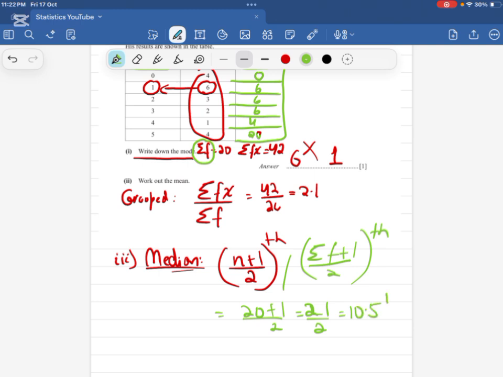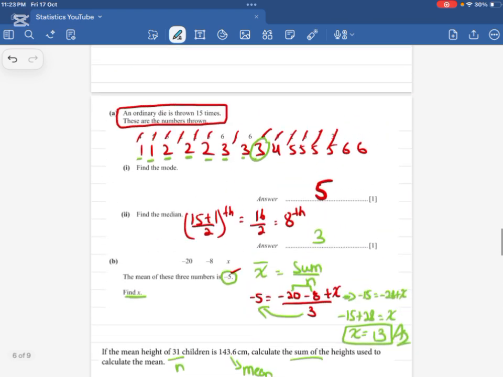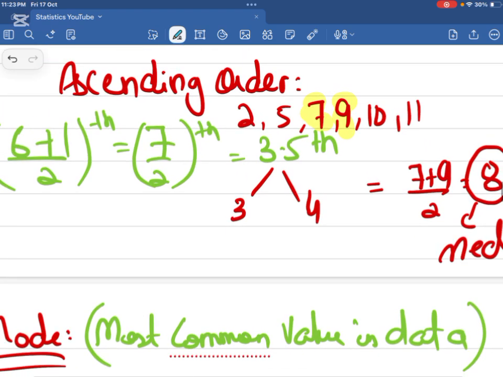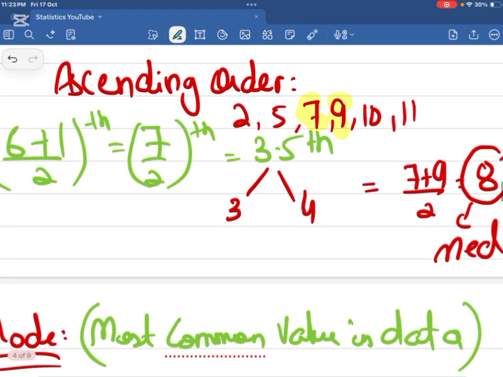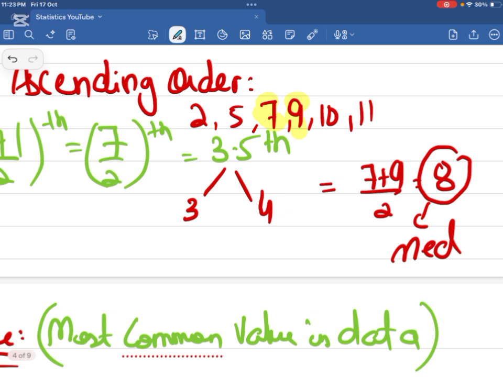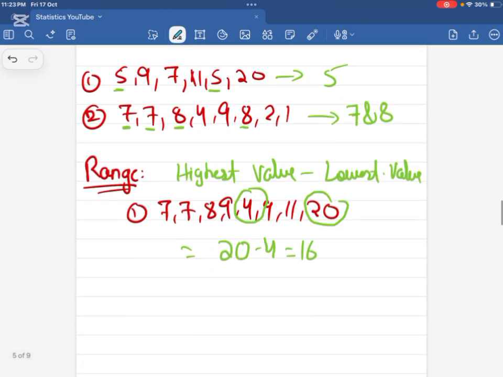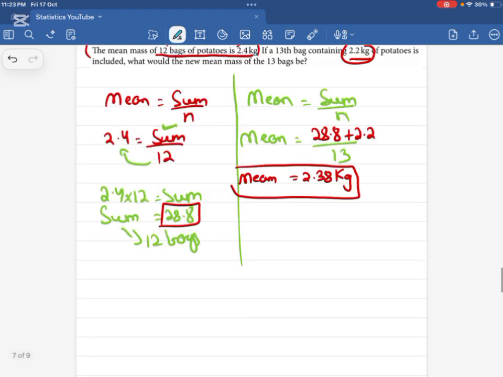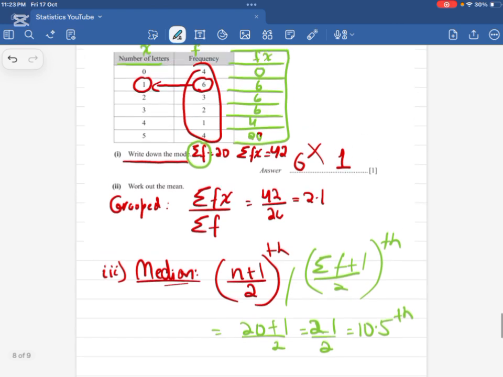Now the very interesting concept here. In ungrouped data, we saw that when we got the decimal value in the term, we picked the two terms that are closer to 3.5. If you remember, I will show you the question again. Here's the question. You can see that when I got 3.5, I picked the third and the fourth value. I add both of them and divide by 2 and I get the median. This is ungrouped data. When there is group data, we cannot do this. Okay, we cannot do this. We have to pick up the value.